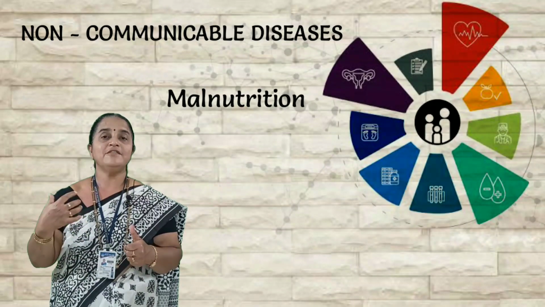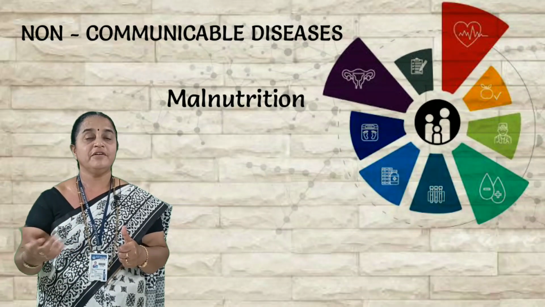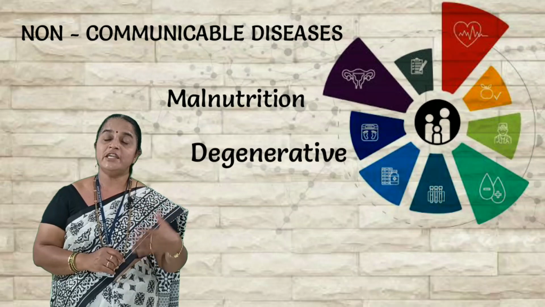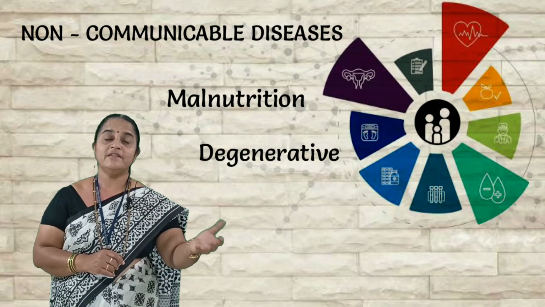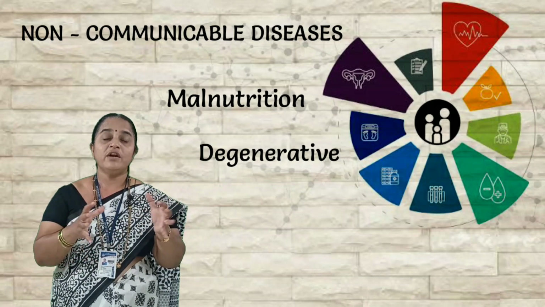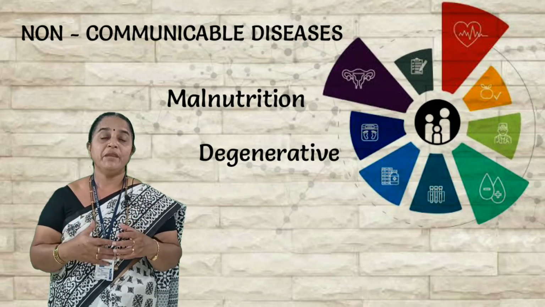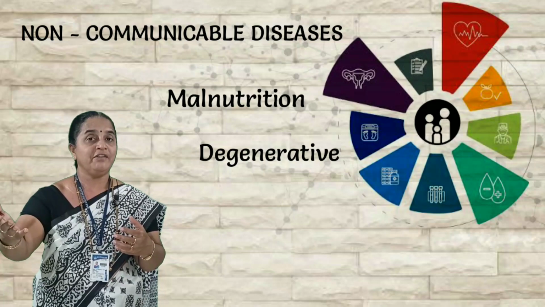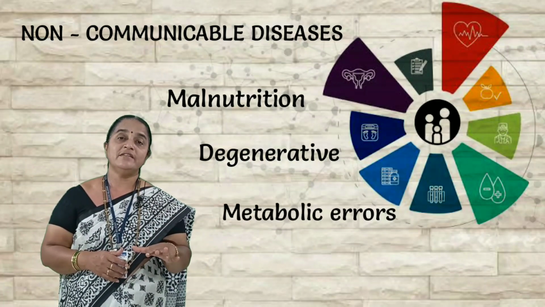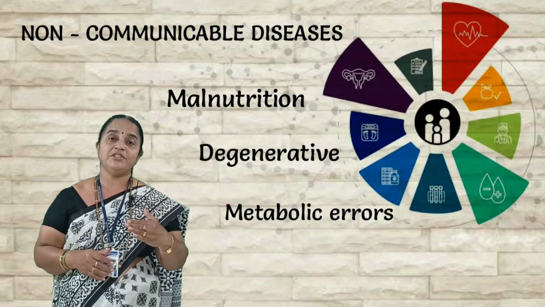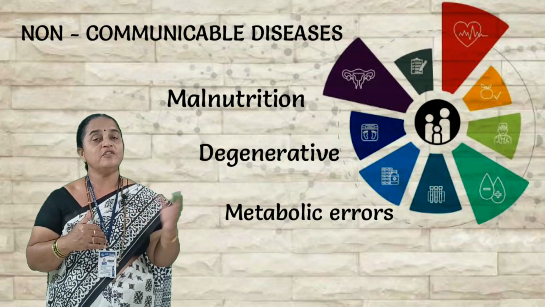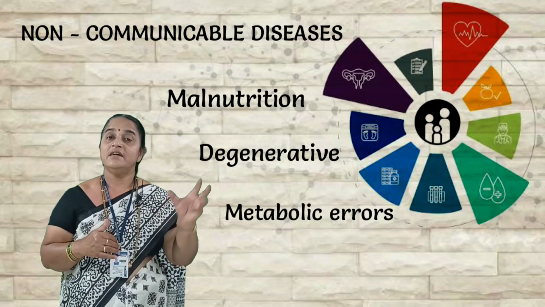If the balanced diet is not proper, the person will suffer. Second, the diseases caused by degenerative conditions of the organs. Due to over exercise or overburden, the organs fail to perform that activity. This leads to degenerative diseases.